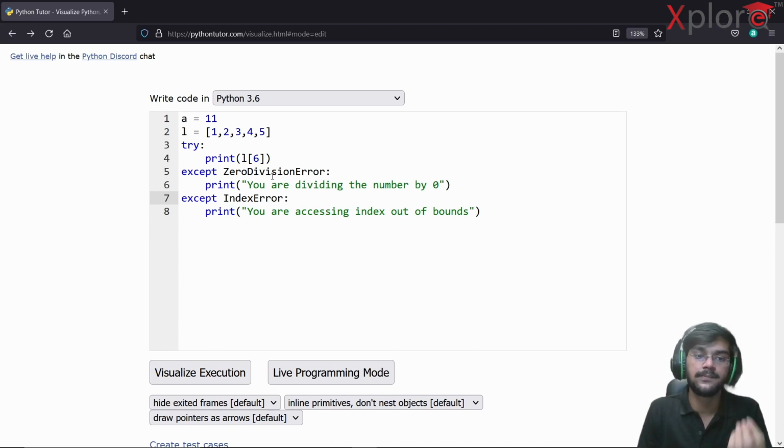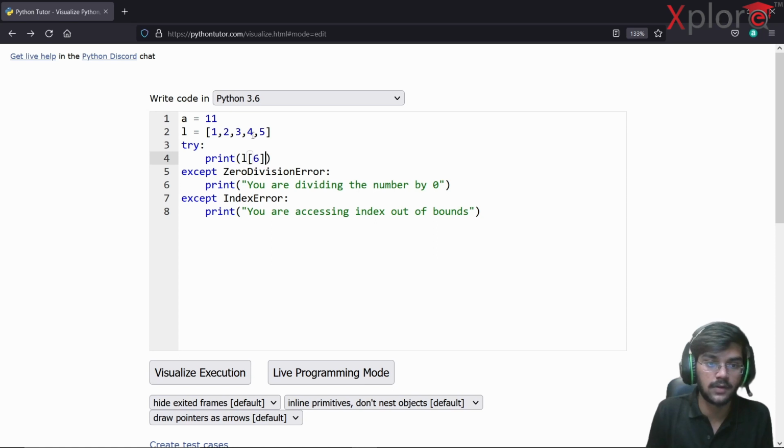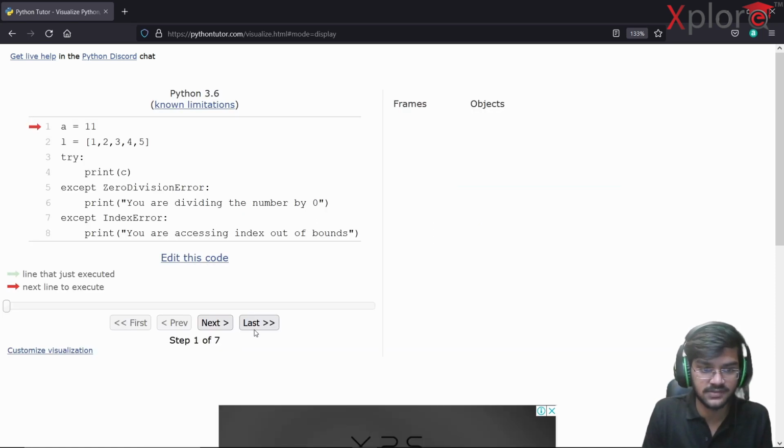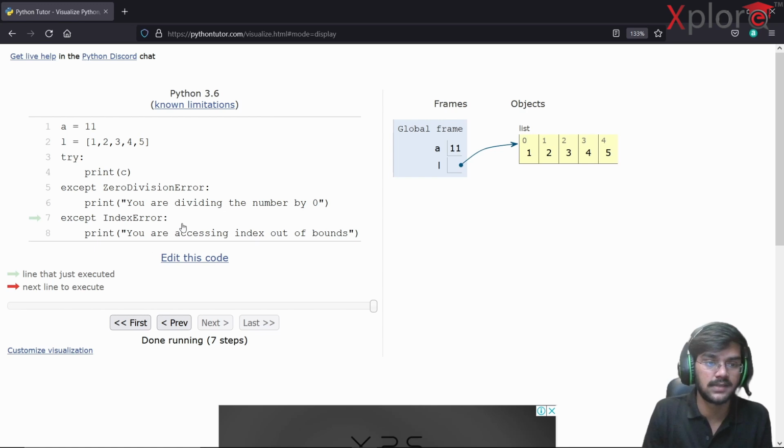Okay, what if the particular exception does not exist? What if I want to do something like this, print C? Up here C does not exist, right? So it's going to throw me a NameError. But as of now, I can see that there is nothing as such, right? So if I visualize this, you can see that nothing is happening.